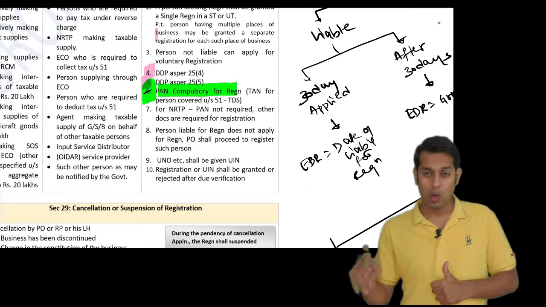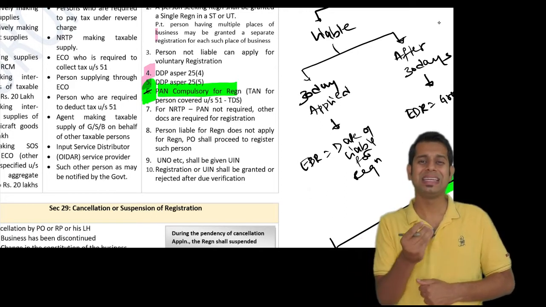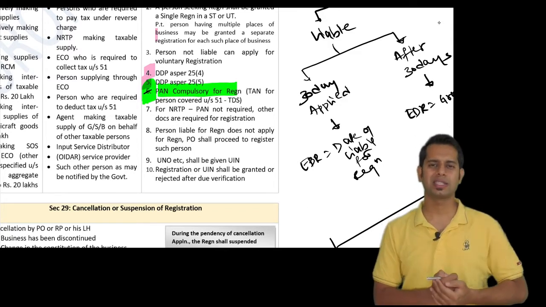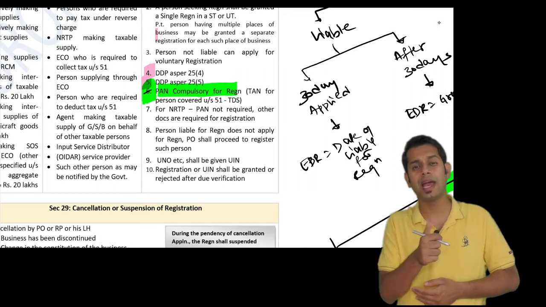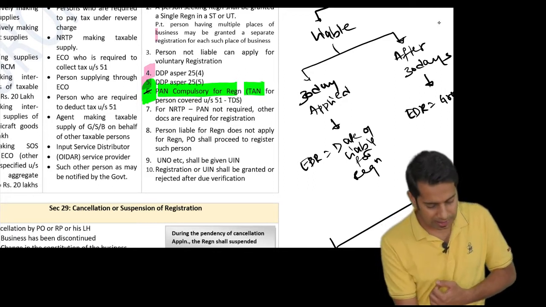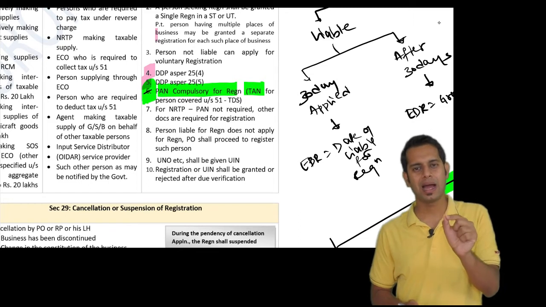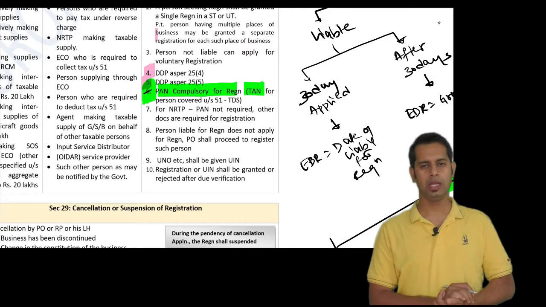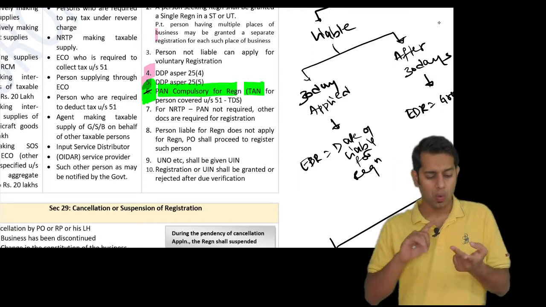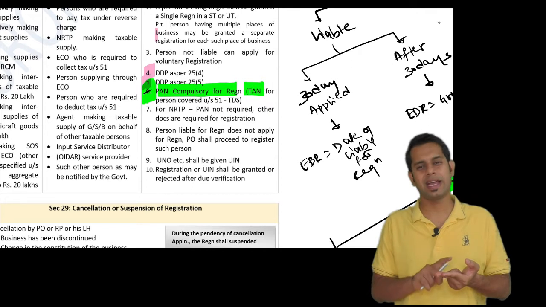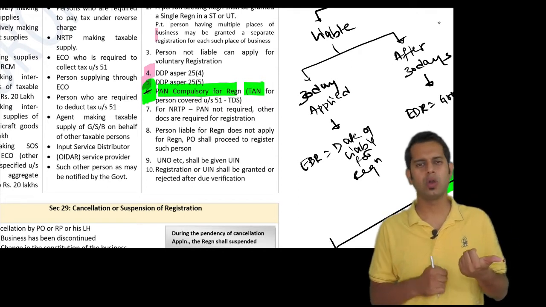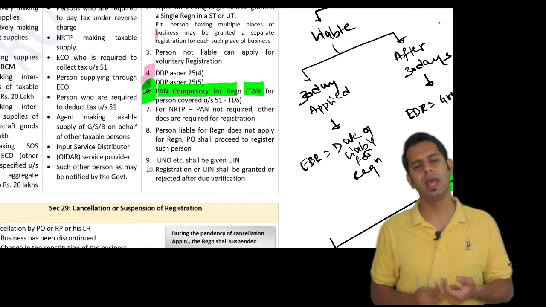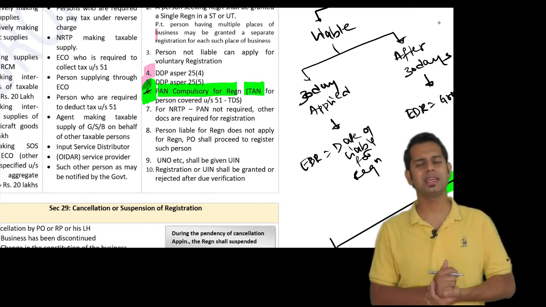Sir, what if I am taking registration as a TDS or TCS person? What if I am taking a registration because I am liable to deduct tax under section 51? In that case, you will not have PAN, you will have something called TAN, tax deduction account number. That is required to be given by you. Sir, my next question is, what if I am a non-resident taxable person? One of the provisions says that a non-resident person is also liable for registration under GST. I will not have a PAN of India. In that case, what should I do?